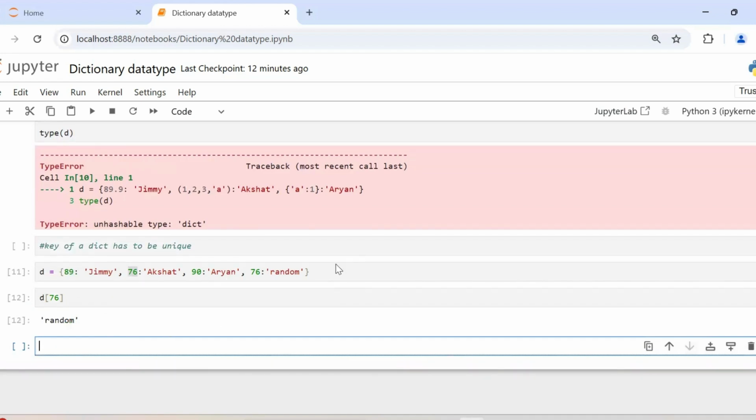So there is a confusion that would get created. It is not advisable to have a dictionary with duplicate keys, because then you don't know what will be returned. Maybe you did not want random to be returned, but name Akshat to be returned. And that's not what is happening here.